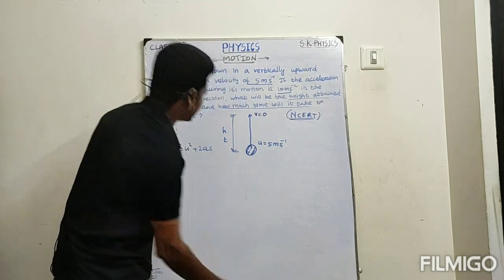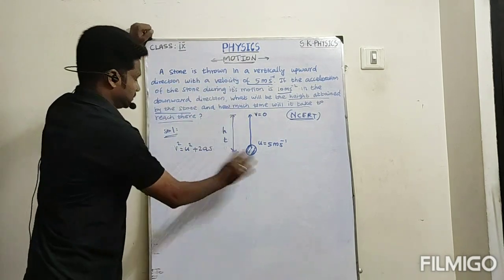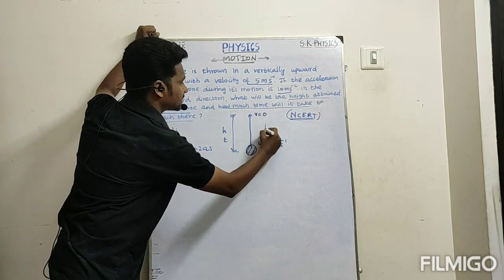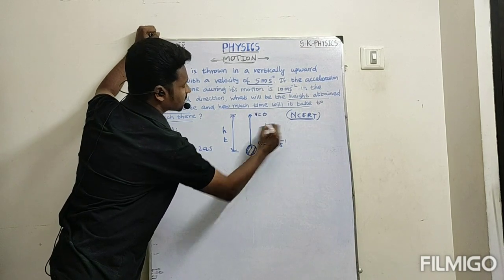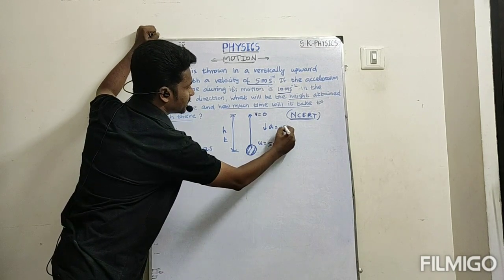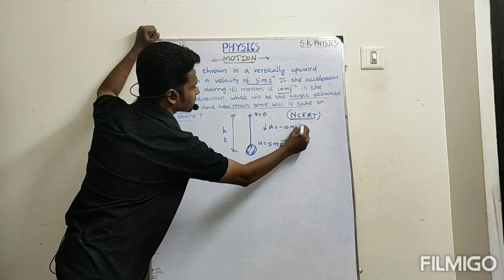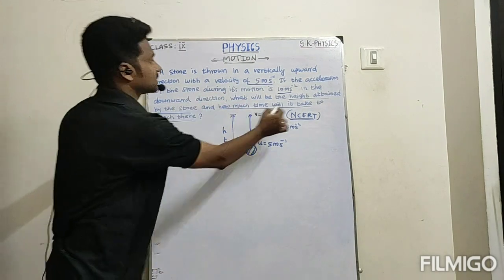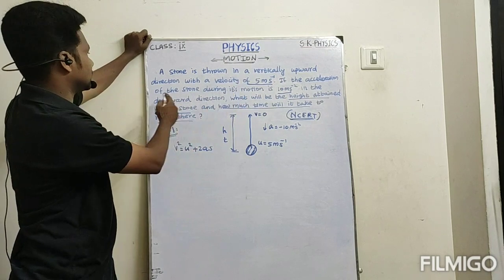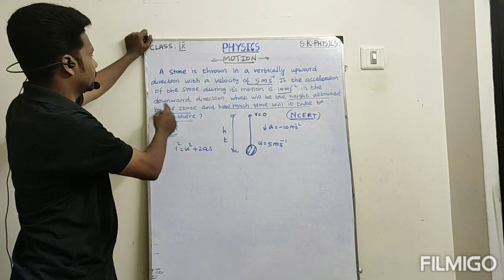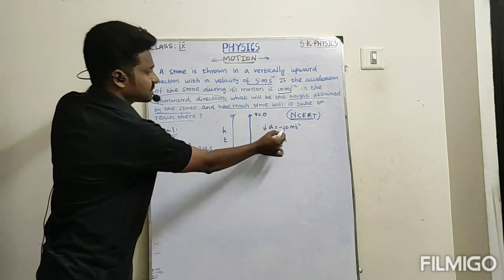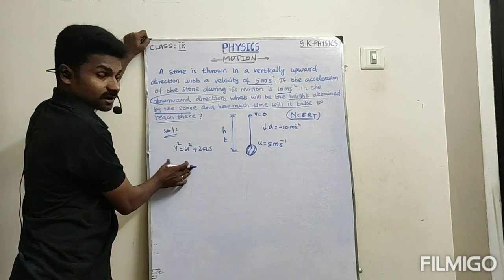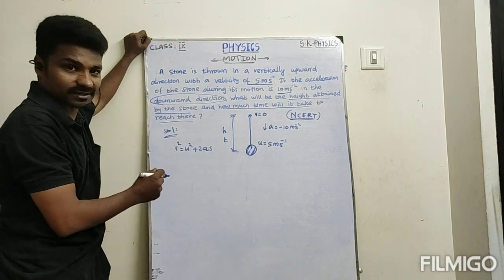So here I can say that this acceleration is acting in the downward direction. So acceleration is equal to minus 10 meter per second square. This is given in the question. It acts in the downward direction, so I indicate that with the negative sign here. Shall we replace the values in the equation for our convenience?